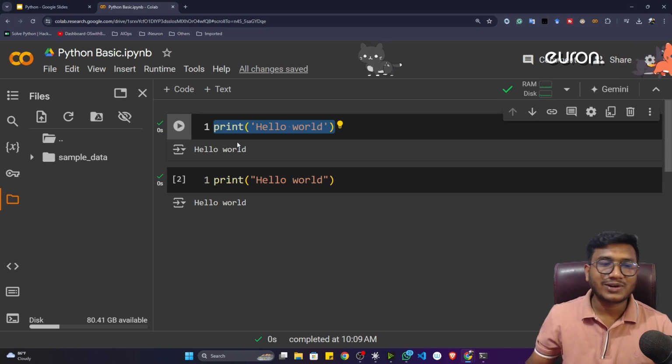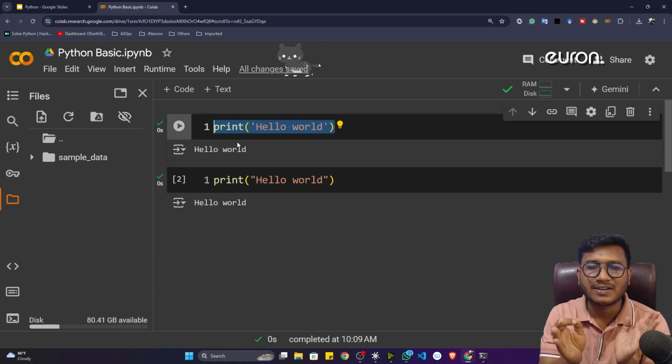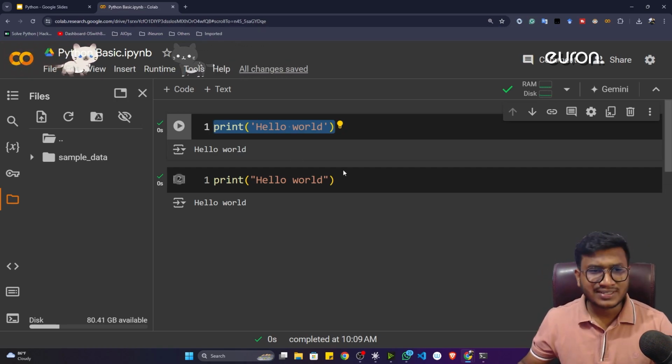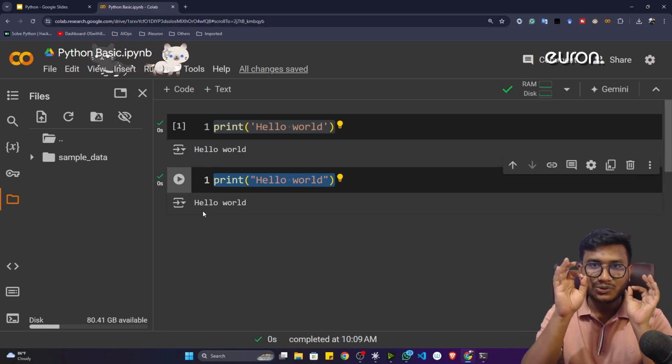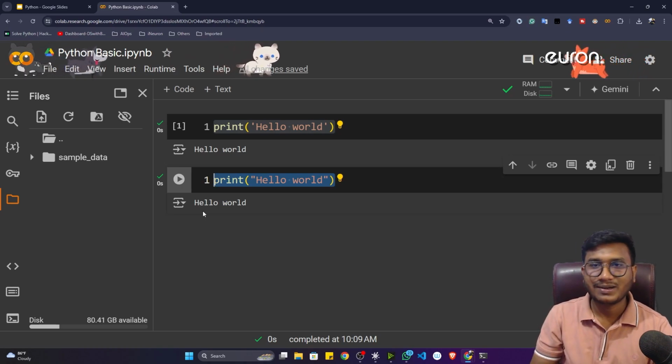That's why I told you it has lots of batteries included. That means lots of predefined functions are available, with the help of which you can easily write your code. So this is the first program, guys. If you're able to print this hello world, congratulations, you are able to write your first program inside Python and you are also getting the output of this program.